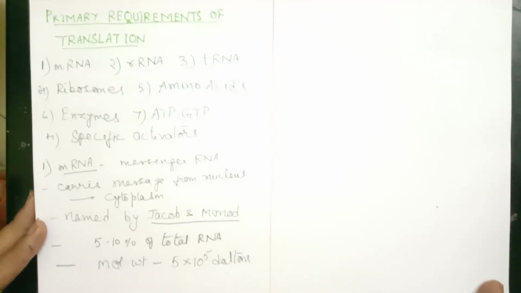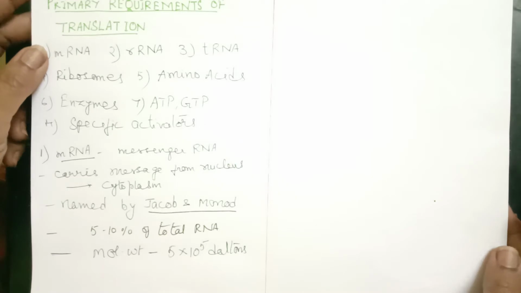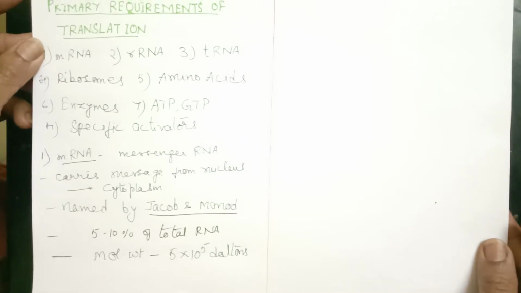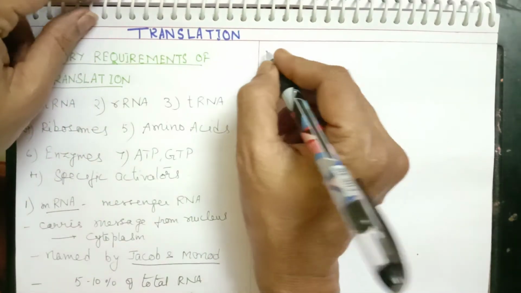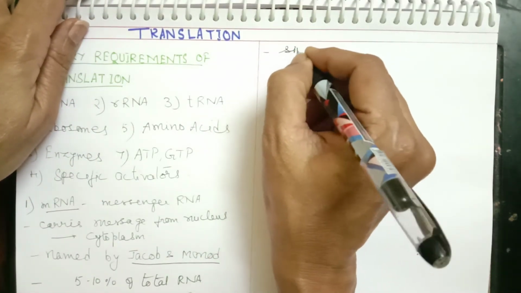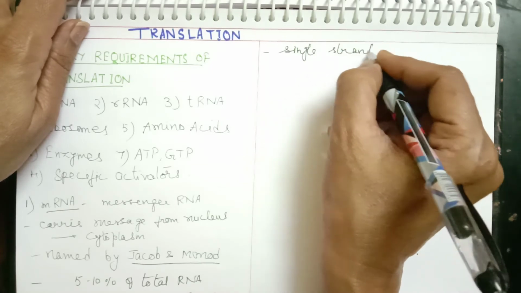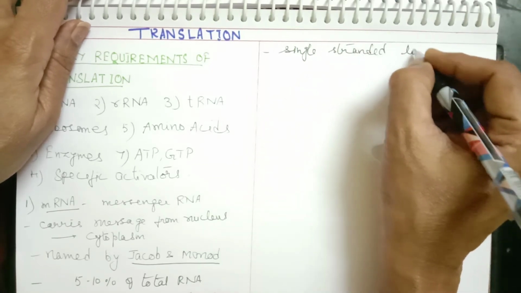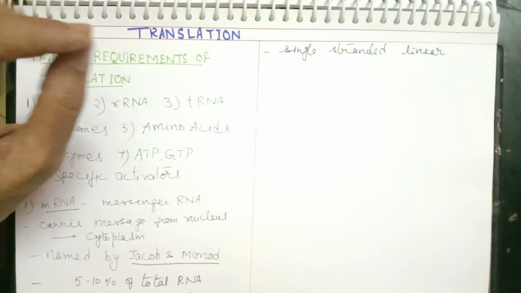Its molecular weight is 5 into 10 to the power of 5 Daltons. That is the molecular weight. This is a single-stranded linear molecule. Linear means it is a straight molecule, unfolded.